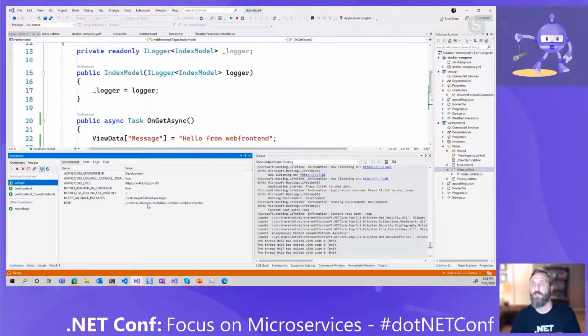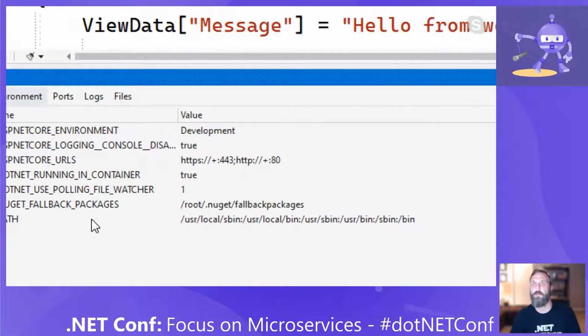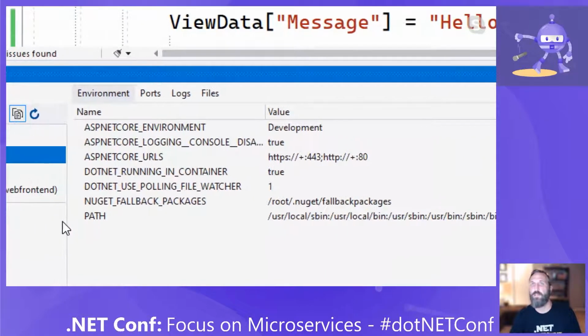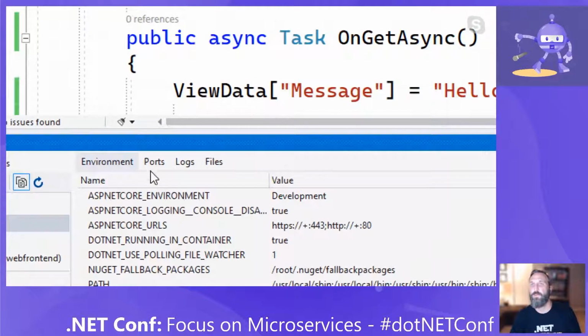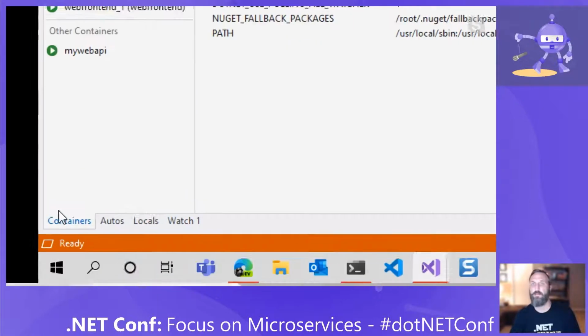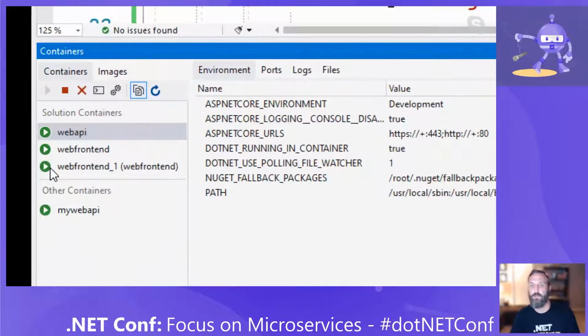I'm going to try and do Zoom. Let's see if this comes up. I always fail at Zoom. There we go. You can actually see the environments and the ports that are all running inside of the container itself. Now, I can't get out of that. How do I get out of this?